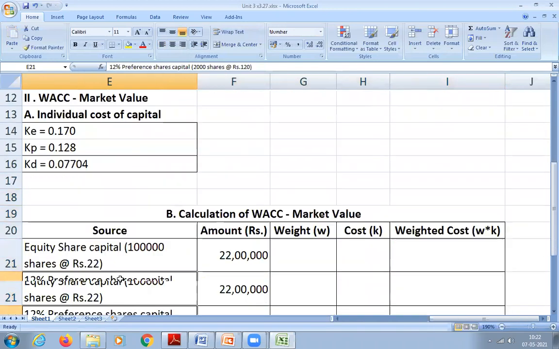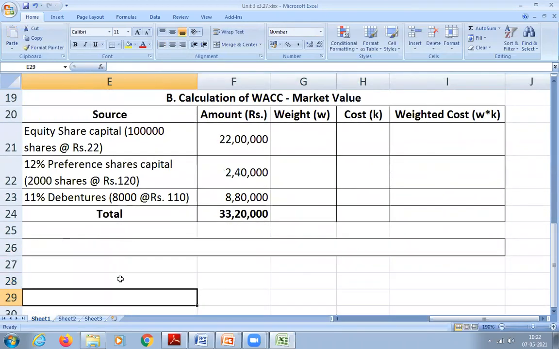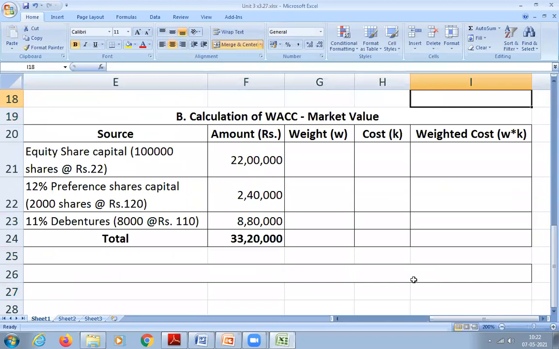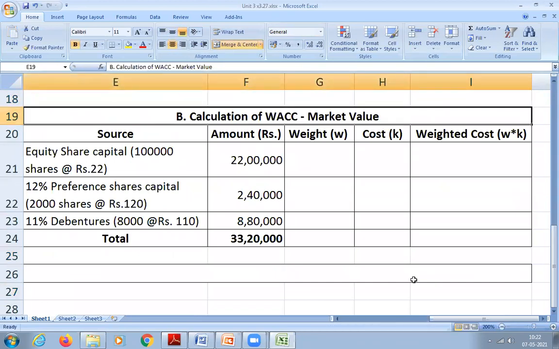But when it comes to market value, what is going to change? Amount, somebody said amount. What amount is that? Market value amount. Why does it change? Because share value, the market price will increase, sir, because of which the share price will increase. Market value will increase. That is why the share price will increase. Very simple answer. Whatever you said is correct.